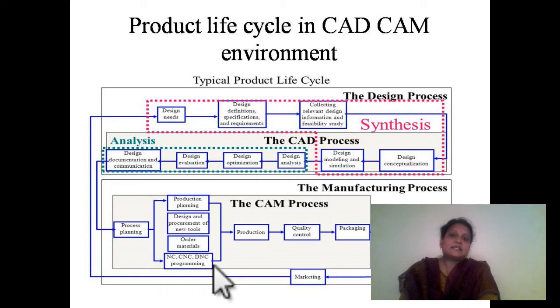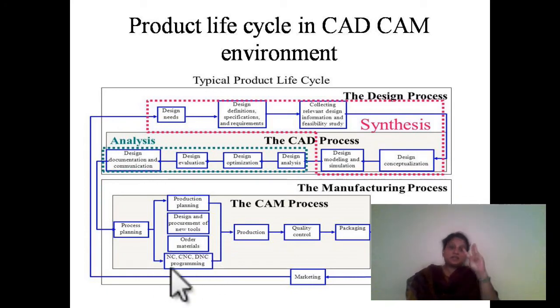And next, NC, CNC and DNC program. I told you we have three different types of programs: NC, CNC and DNC. NC stands for numerical control. Here the program will be written on the tapes. And CNC stands for computer numerical control, where a single machine will have a single computer, and this computer will help the machine to perform all the operations. And DNC is direct numerical control, where one computer will operate all the machines. So in case of DNC system, though there is one computer, this one computer itself will make different operations on different machines. So that is the advantage with DNC.